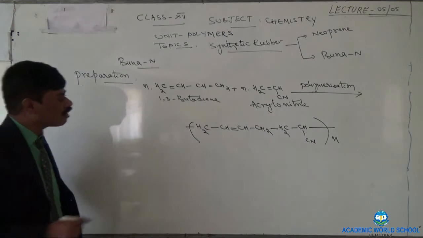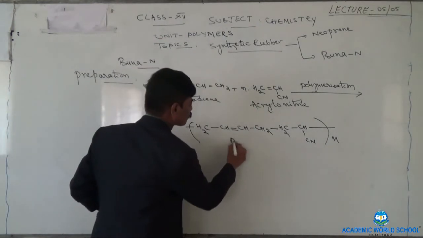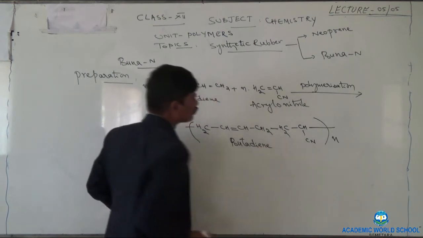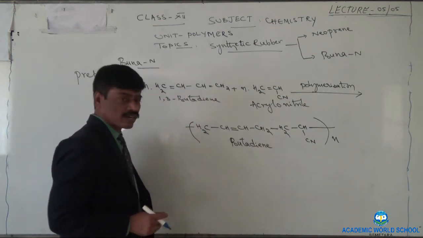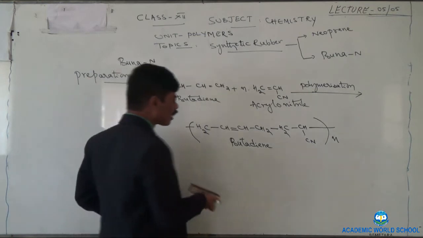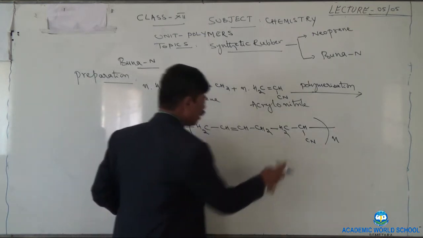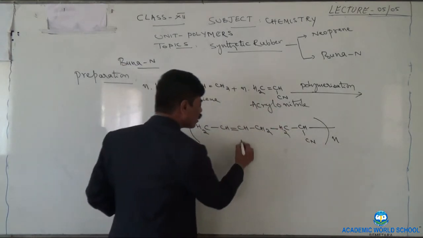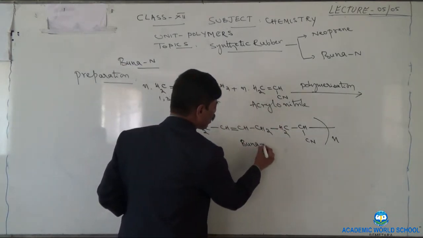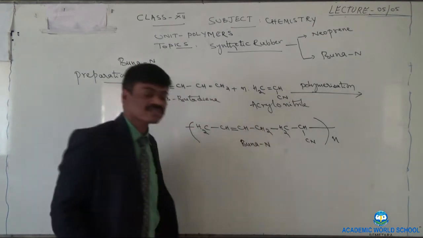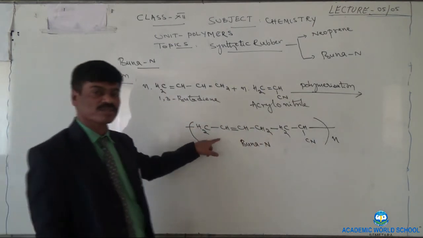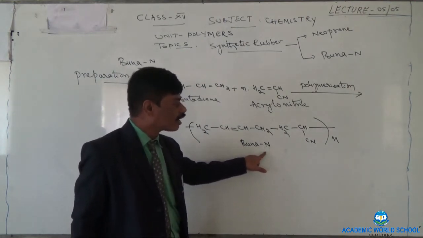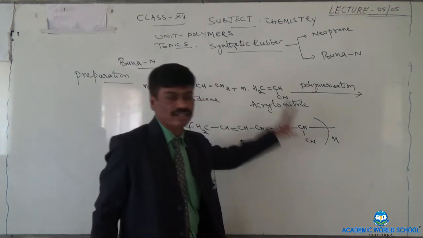Now the name of this polymer is butadiene acrylonitrile, or we can write BUNA N, butadiene acrylonitrile polymer. This is popular with this name. This N indicates this nitrogen atom.